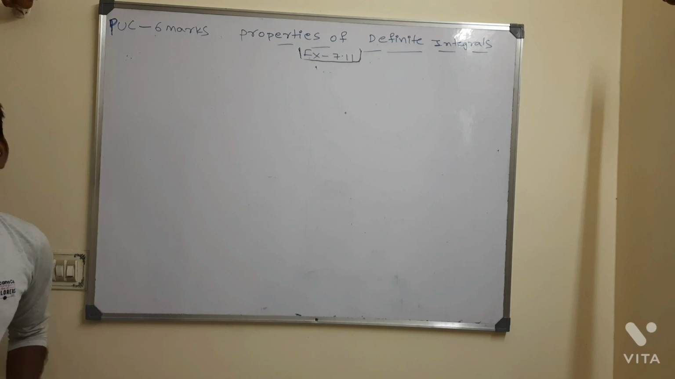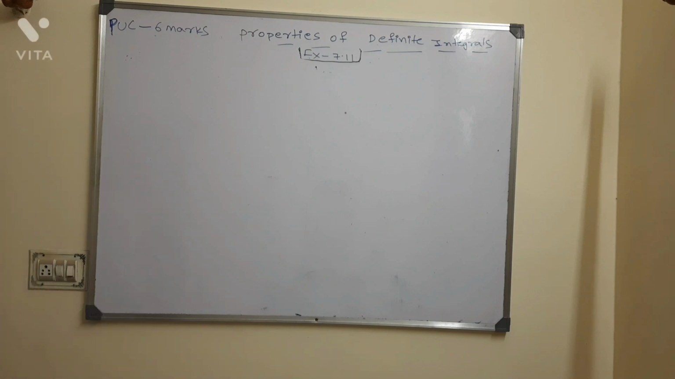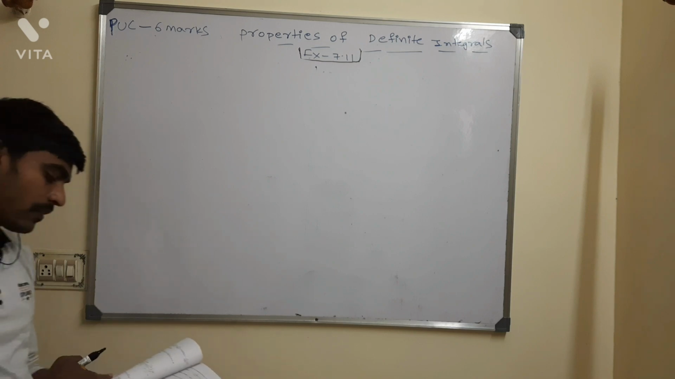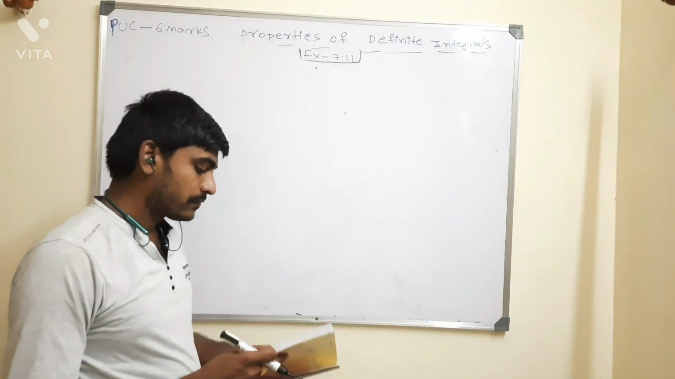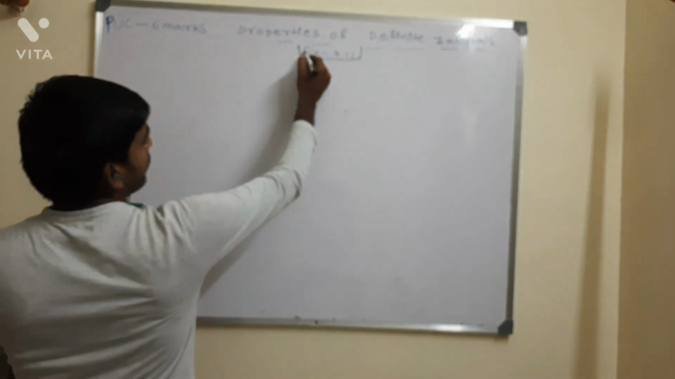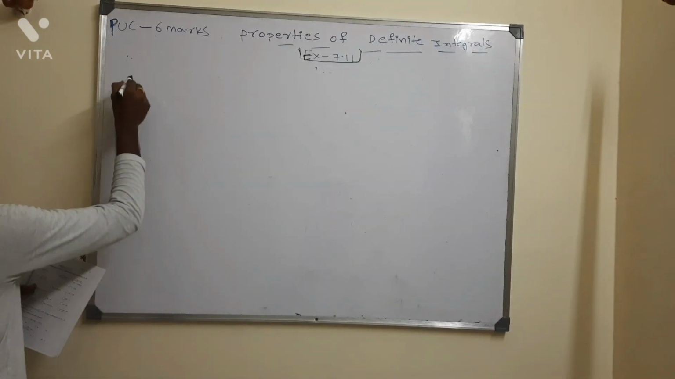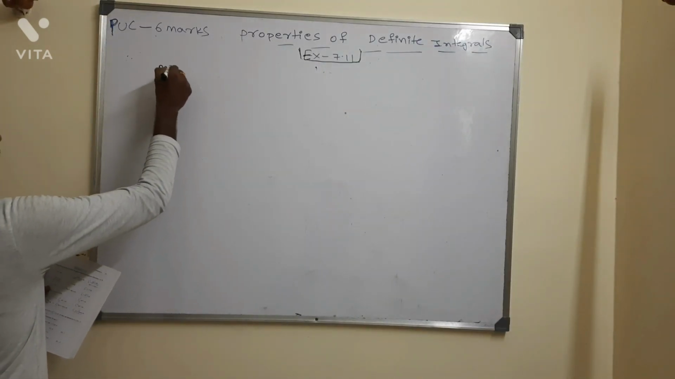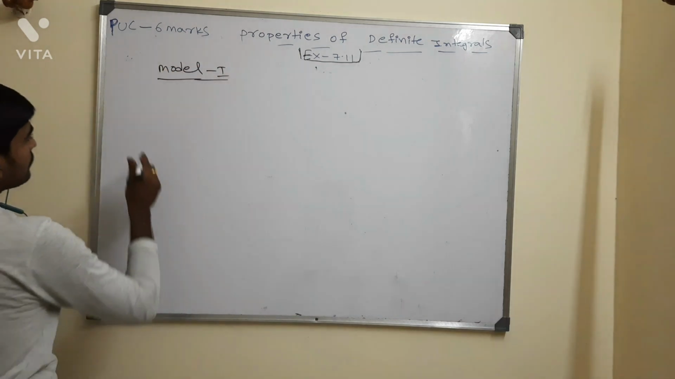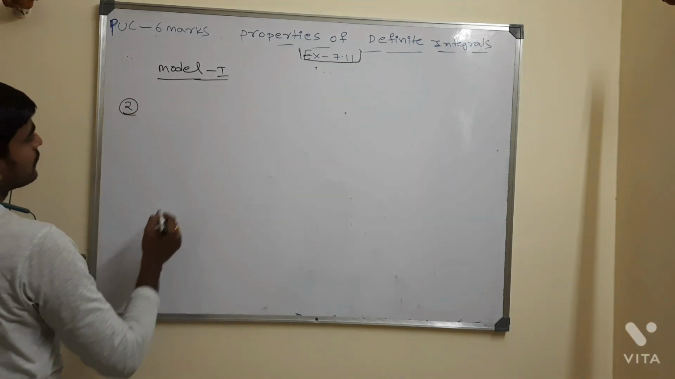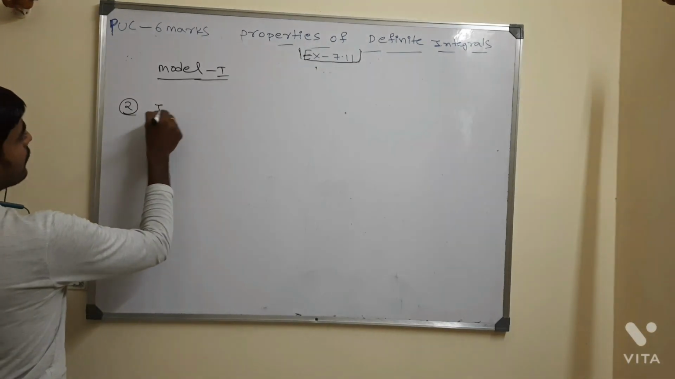So please go to the NCERT textbook, exercise problems and examples, all I will complete now. Exercise 7.11, problem number 1. In that, model 1. NCERT textbook here. Second problem I am going to do.